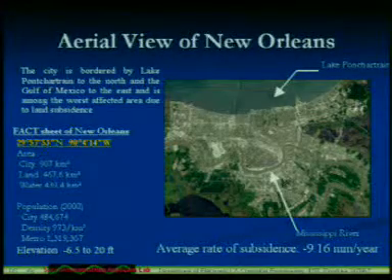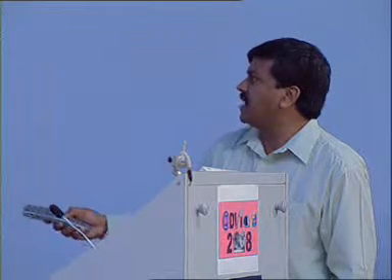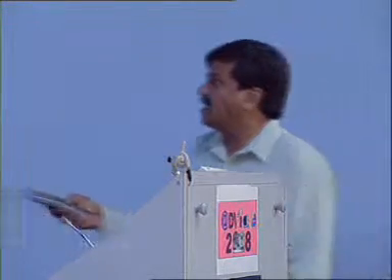You can see the lake and the river in this photograph taken by an airborne sensor.